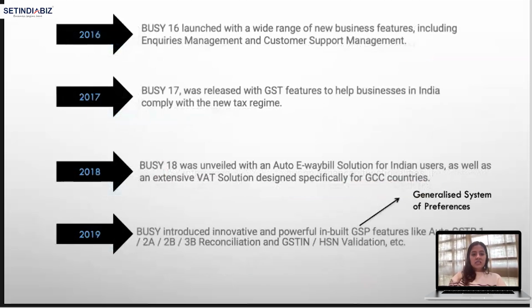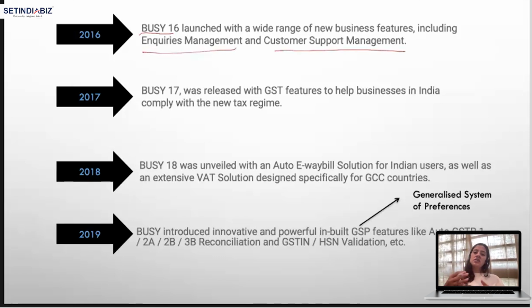Then in 2016, Busy 16 was launched. So as you can see, just to be familiar, whatever the year was, the last two digits of that year were attached to the Busy software, just to make sure that this version was introduced in this year. So Busy 16, Busy 14, Busy 17, 18, right? So Busy 16 launched with a wide range of new business features, including inquiries management and customer support management.